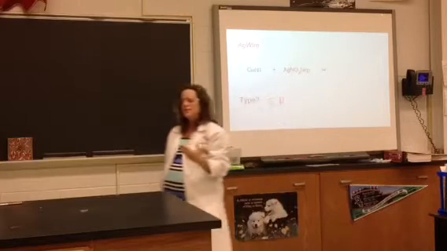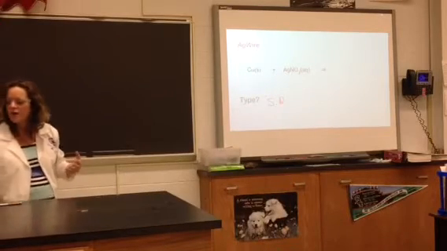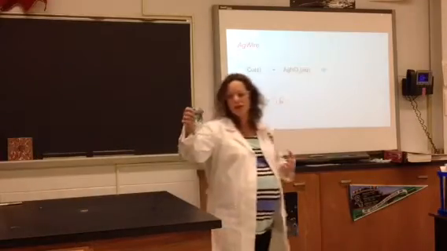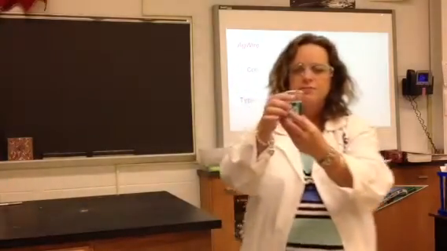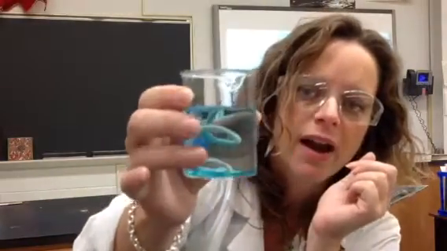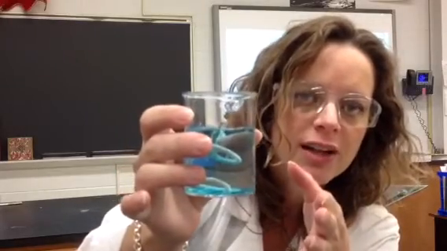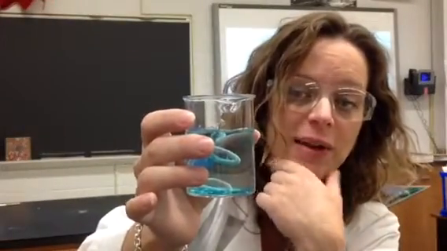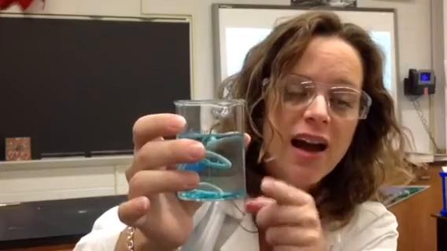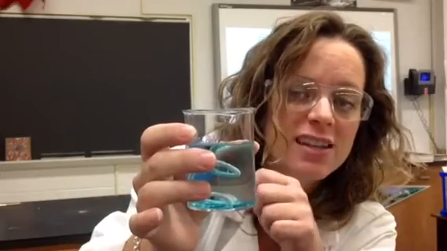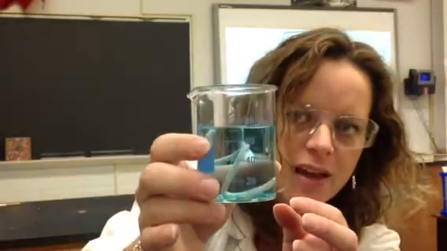We can see that right here, after I've left this alone for a few minutes. Check this out. Not only can you see the silver coating that copper wire, but now I have a blue solution, which is my copper 2 nitrate. So I've created copper 2 nitrate solution, and I've created silver. You might be able to see the piece of copper wire up at the top. All right, go ahead and finish off that reaction and balance it.